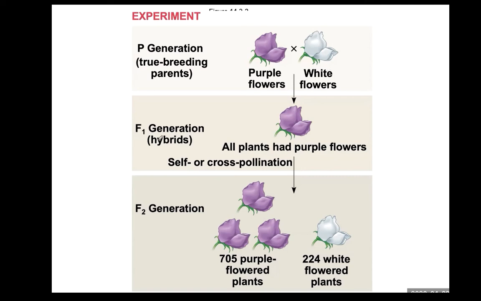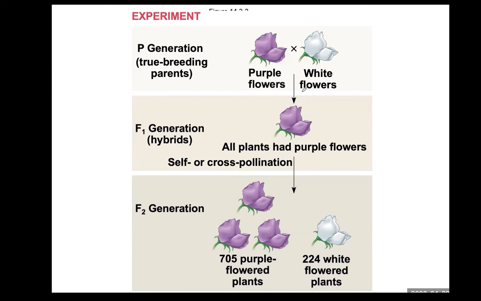And in the F1 generation, only one kind of phenotype appears, either purple or white. In this case, only purple flower appears. So in the F1 generation, all the offspring are dominant and resemble only one parent, such as the purple flower parent.